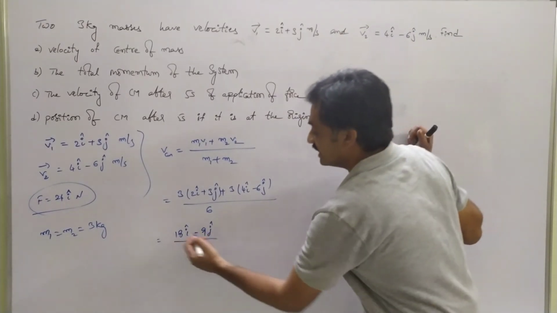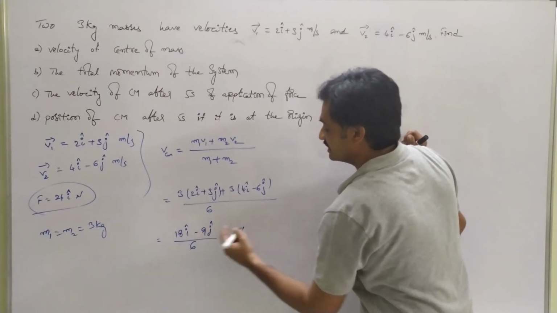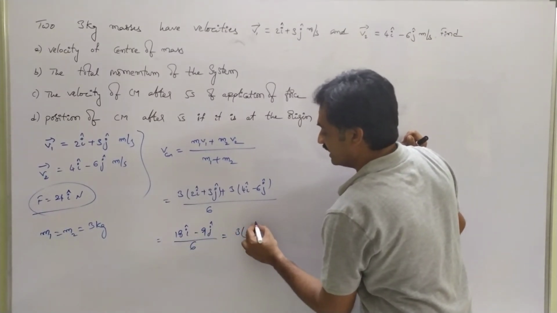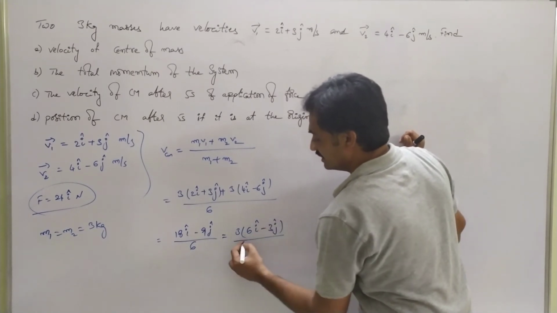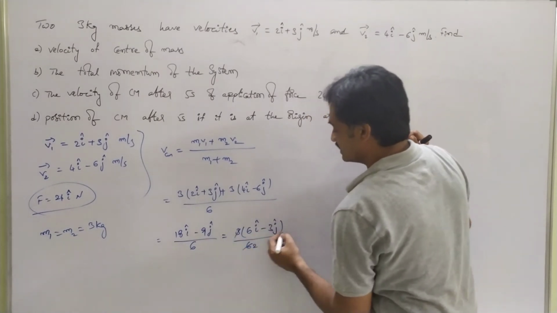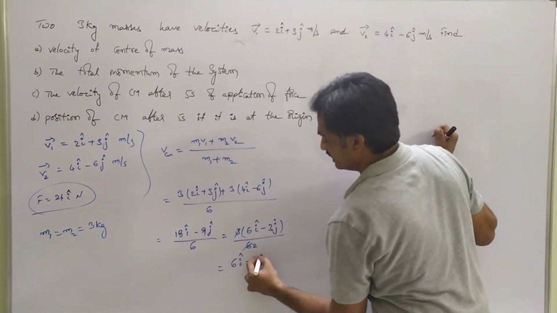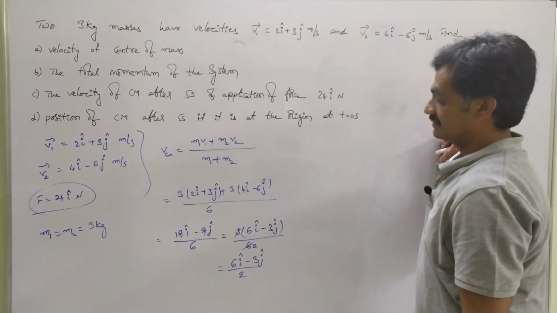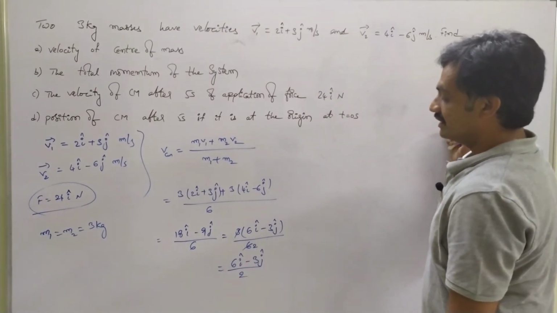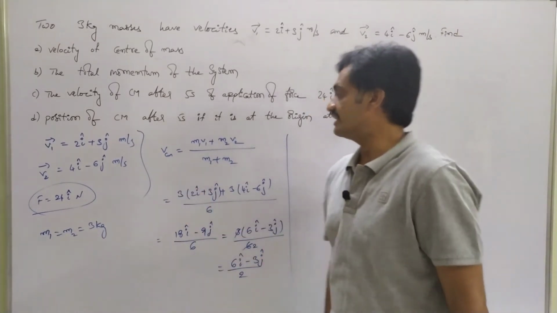Here we can take 3 as common: 3(6i − 3j) / 6. The 6 in the denominator and the 3 cancel against each other, so we have (6i − 3j) / 2. This represents the velocity of the center of mass.